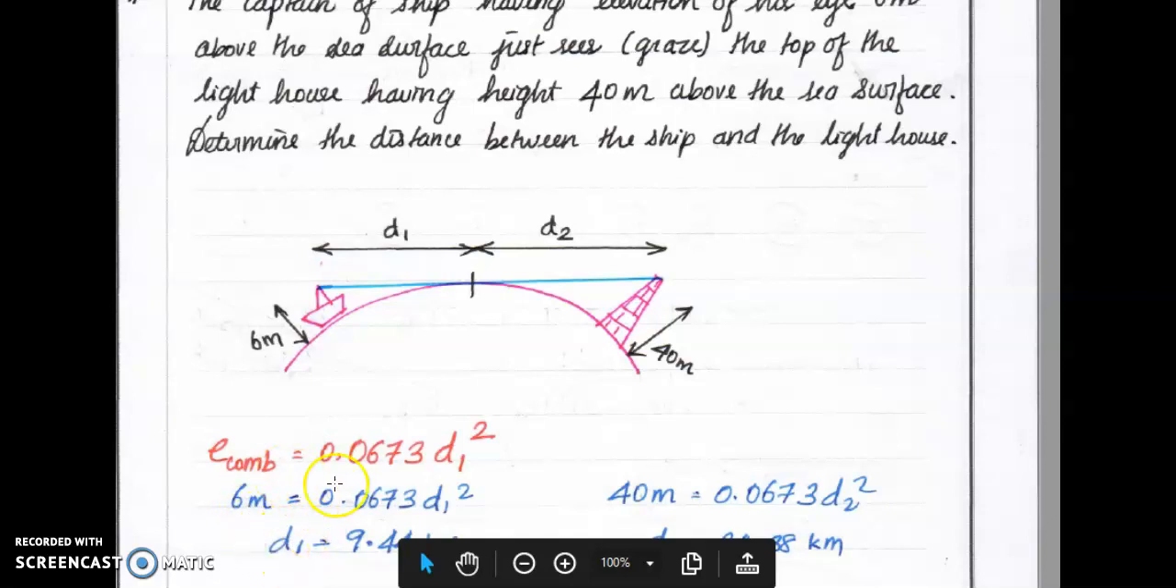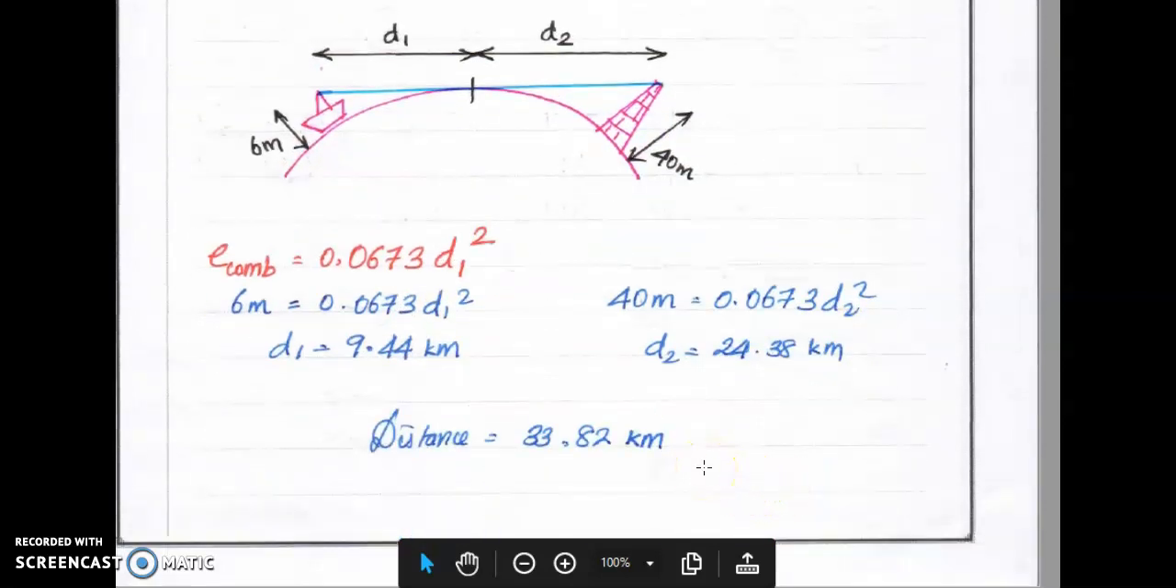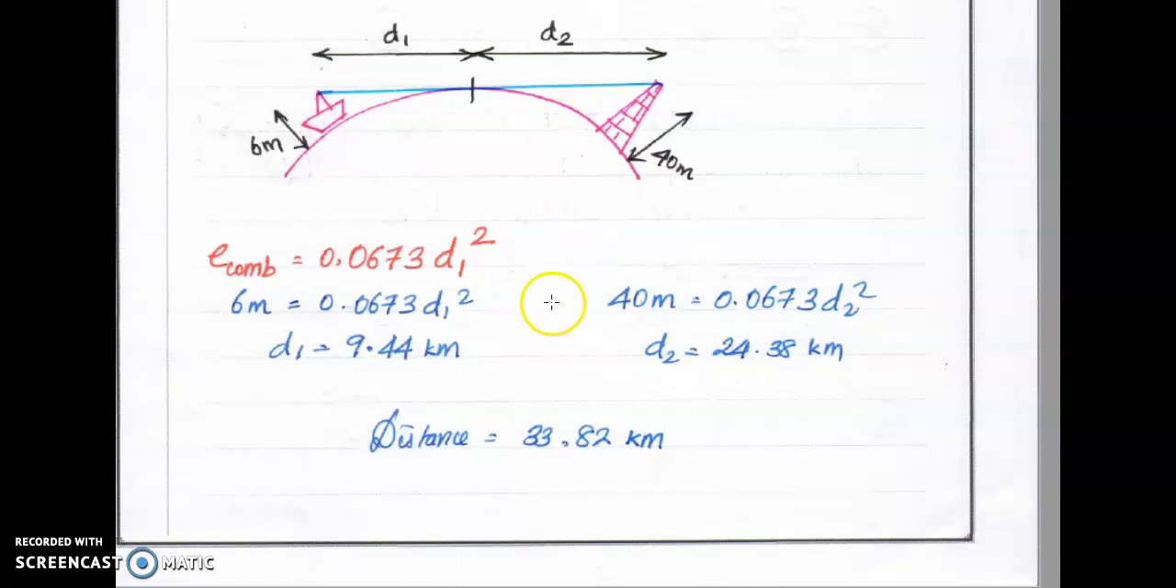After finding D1 and D2, you can find the final distance, because this is a combined error: the effect of curvature and the effect of refraction. By using these concepts, you can find the distance from here to here. This is your normal position. So D1 and D2. For all of these, you can probably use the same concepts.